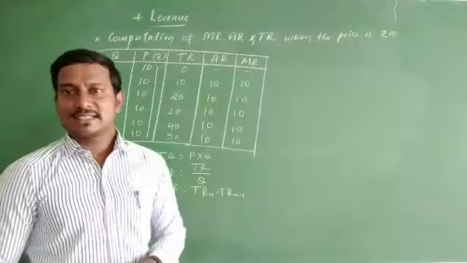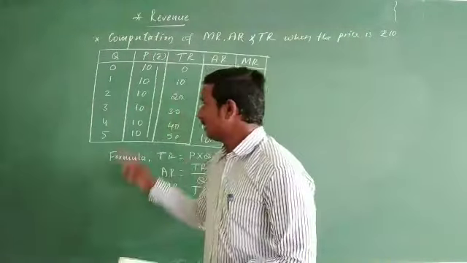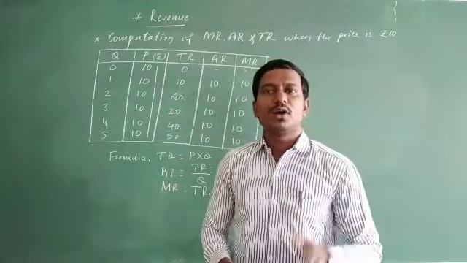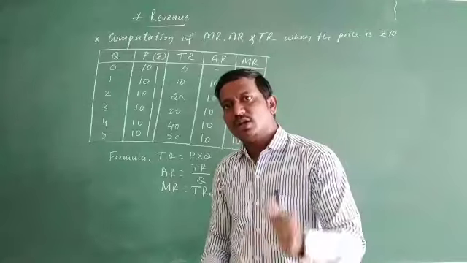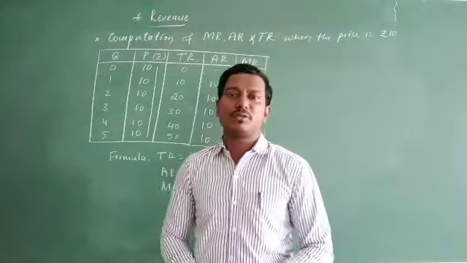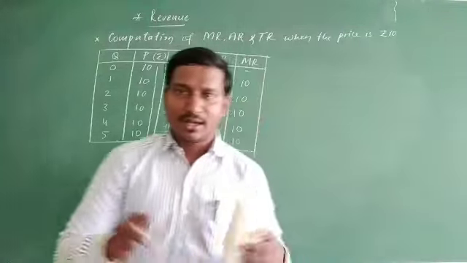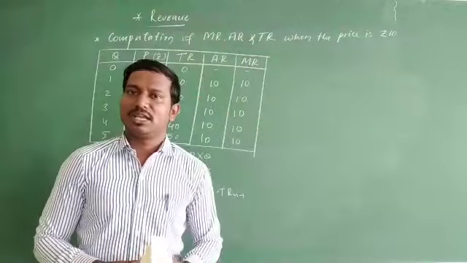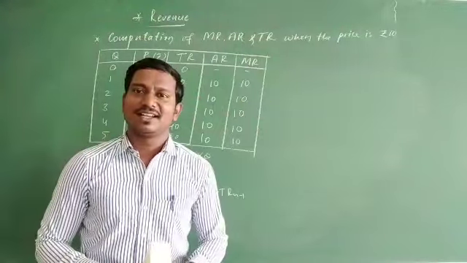Okay, so the remaining things, very important: total revenue and the average revenue curve or the price line under perfect competition, how it moves and what its nature will be, with the help of a diagram. Just look at it in the next class.